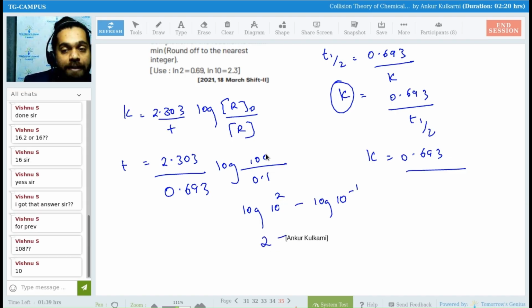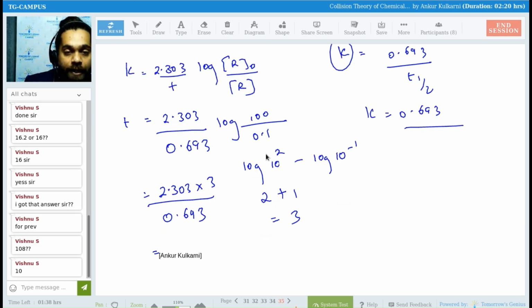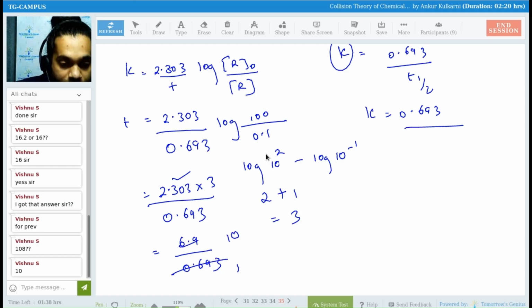That is 2. Minus 1 comes first. So minus plus. So 2 plus 1, 3. So what I have got, 2.303 into 3 divided by 0.693. Isn't it, everyone? Is it clear? So if you solve this, this will come around 10, because this value will come around 6.9. This is 0.693. So ones are, tens are. So the correct answer to this question, everyone, is nothing but 10.